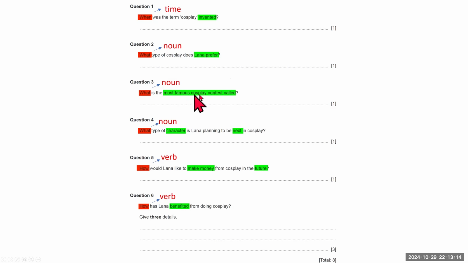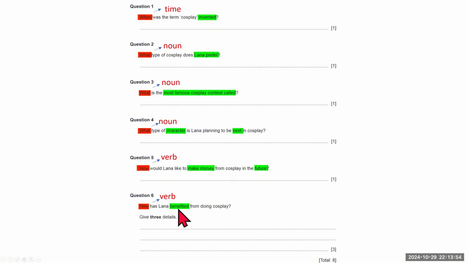What is the most famous cosplay contest called? So I have the keywords here in green. And here, what type of character is Lana planning to be next in cosplay? So I've got character and next as my keywords. How would Lana like to make money from cosplay in the future? So keywords make money and future, and I already know that this is from the last paragraph from my skimming.